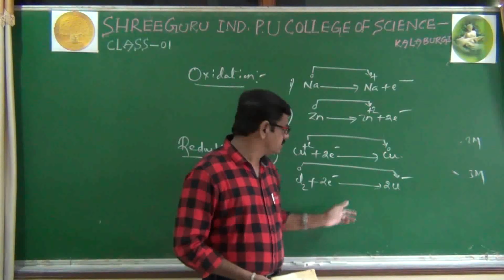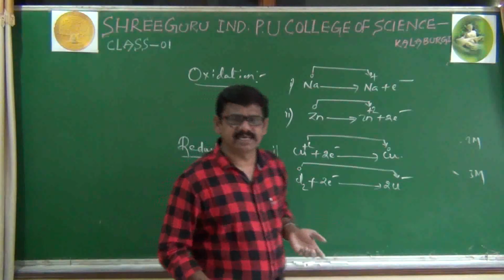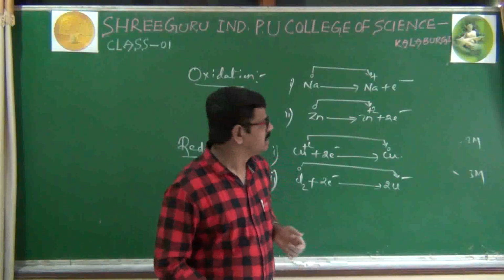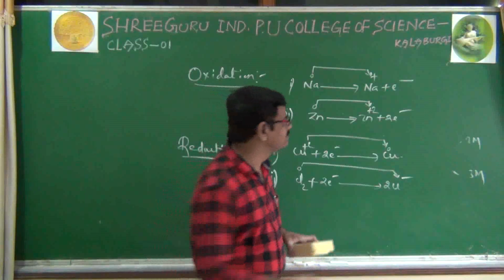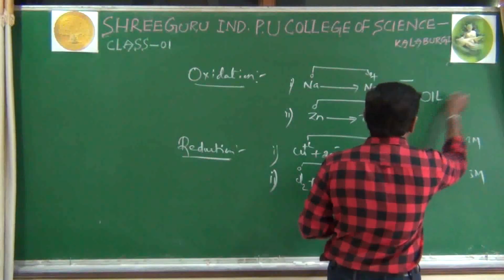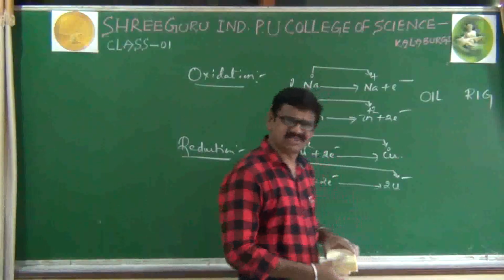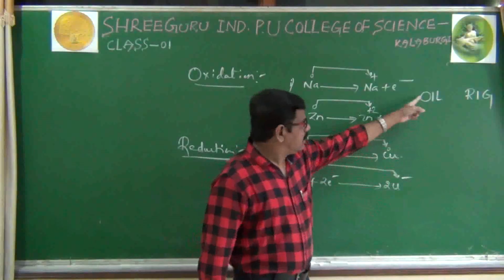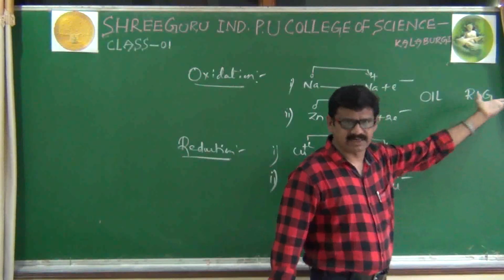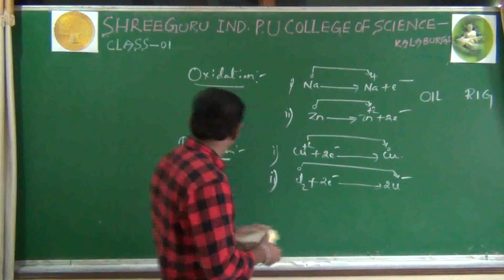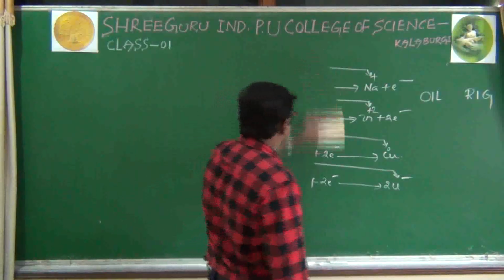That's all. Next, after completion of oxidation and reduction, we will go into oxidizing agent as well as reducing agent. But before that, to remember this oxidation as well as the reduction, I will give you one simple trick, that is OIL, oil, RIG, rig. What is oil? What is rig? Very simple. Oxidation is loss of electron. Reduction is gain of electron. That's it. Right. Now we'll go to oxidizing agent as well as a reducing agent.